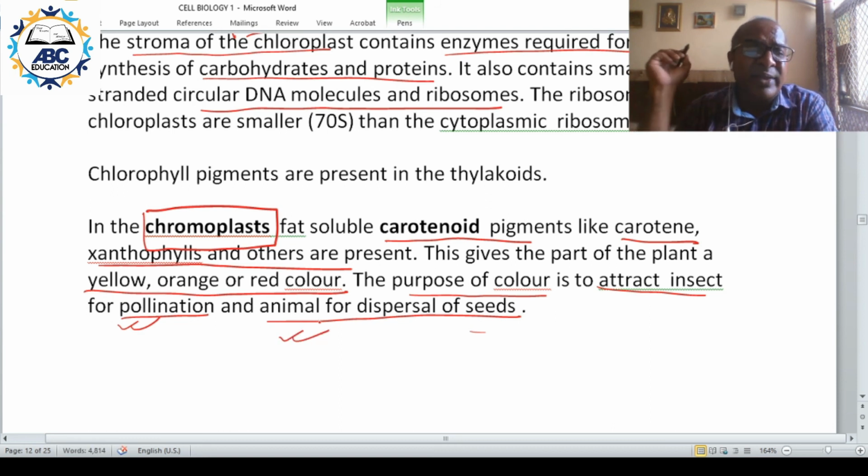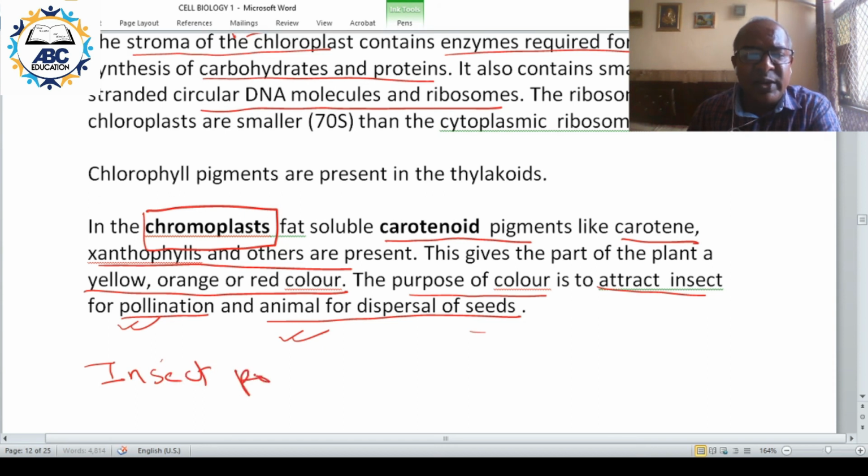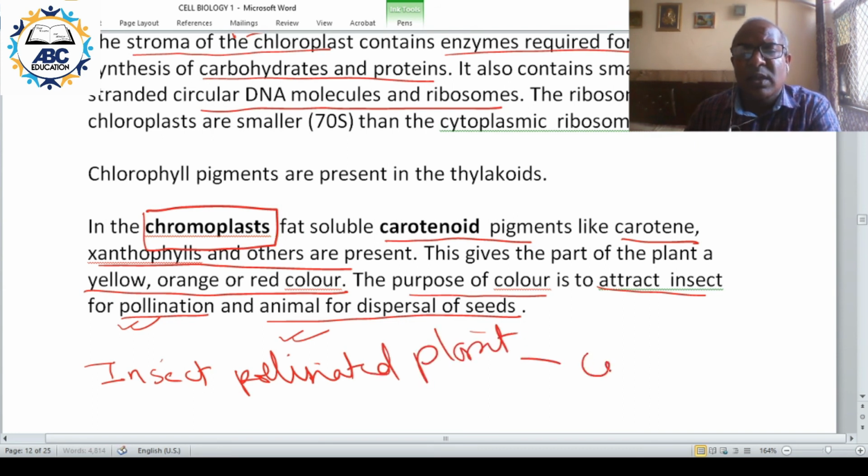So color attracts. That is why insect pollinated plants are colorful, have bright flower, colored flower. Insect pollinated plants have colorful flowers. So color serves to attract the insect.